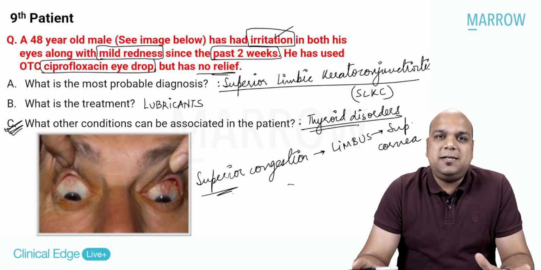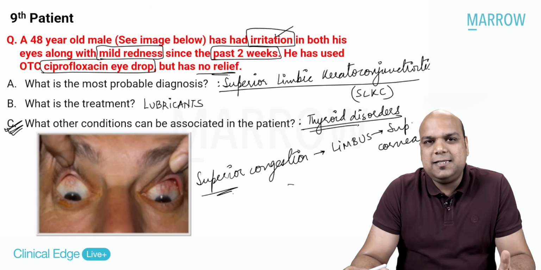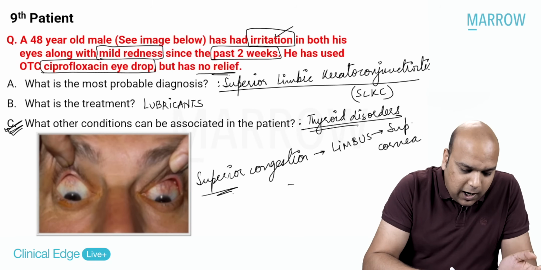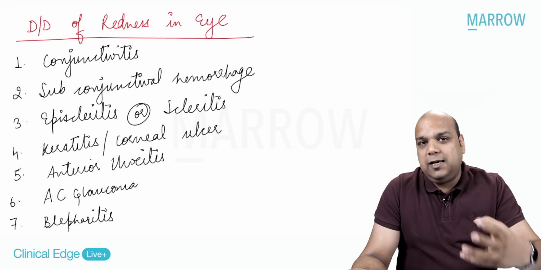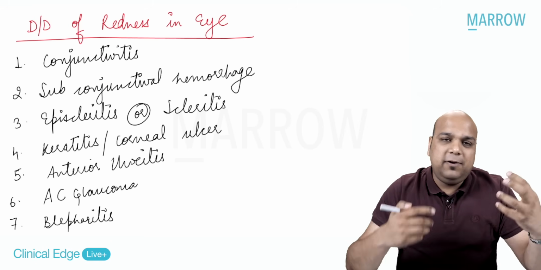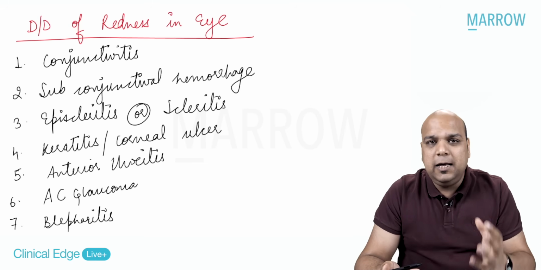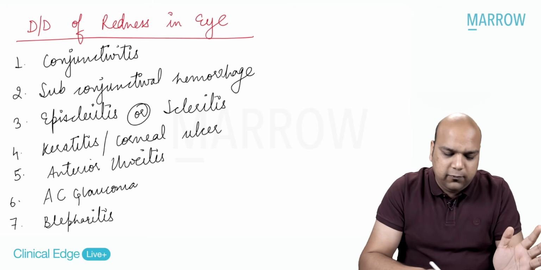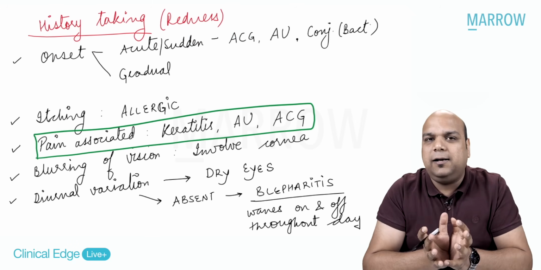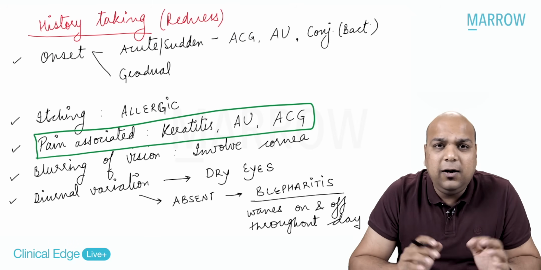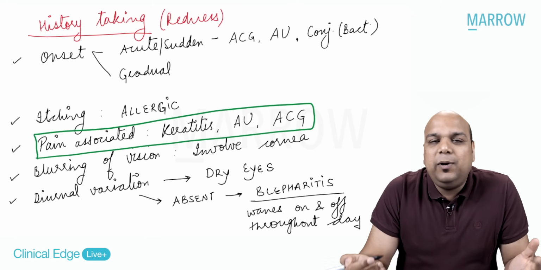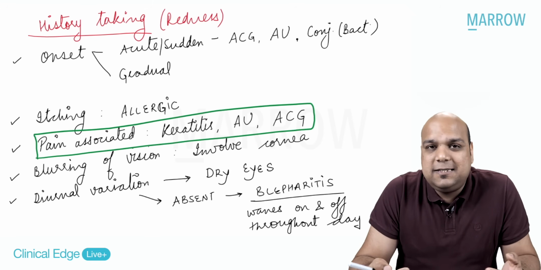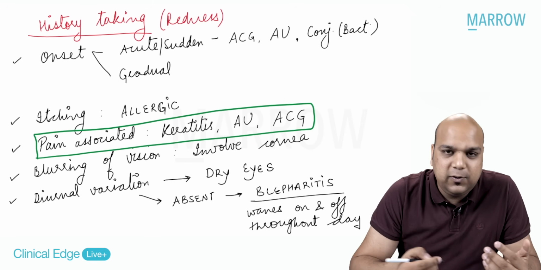And that's all about our series of case scenario red eyes, where I've discussed 9 different cases with you. Essentially, I've been able to teach you how to approach every clinical scenario. If it is given to you in a question or if you are sitting in an OPD, first think about the differential diagnosis. Then you should be aware of the other surrounding factors, and based on that, you're able to narrow down your diagnosis. So this is my clinical vignettes on how to approach a case of redness in the eyes. We'll be discussing some other cases. Moving forward, let's move on to the other case.